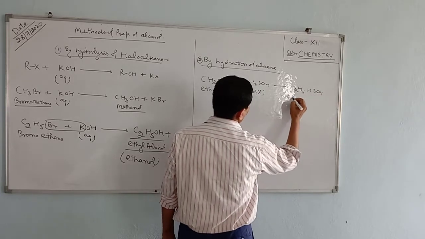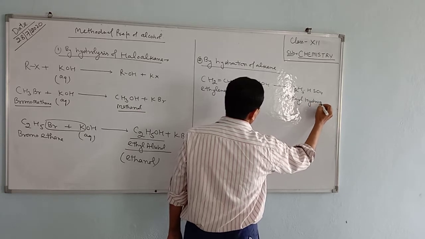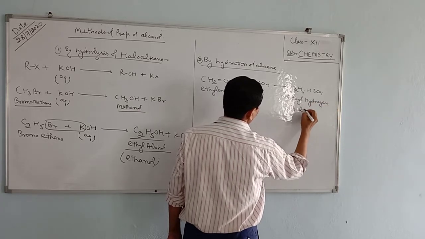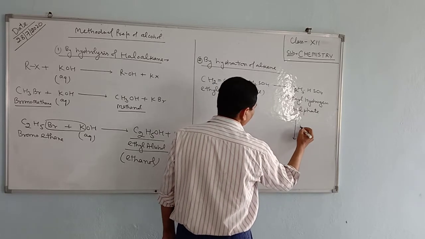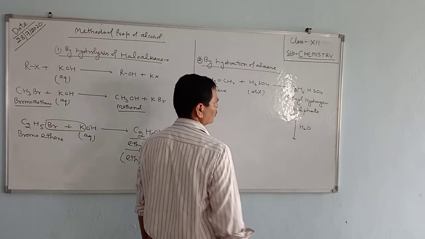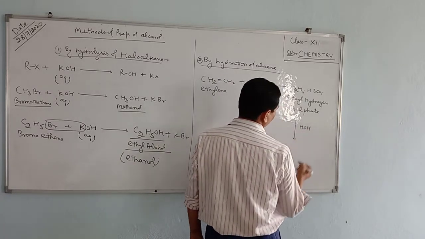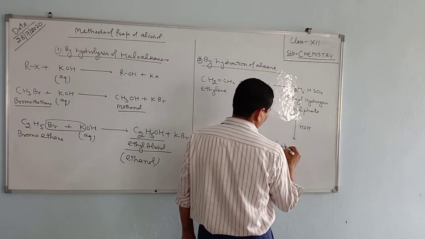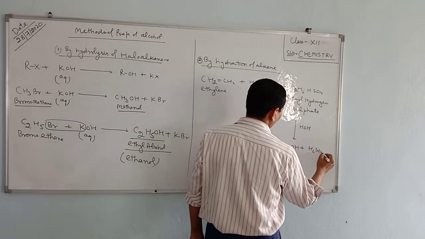C2H5HSO4. This is known as ethyl hydrogen sulfate. Then again it is treated with water, HOH. It gives C2H5OH plus H2SO4.